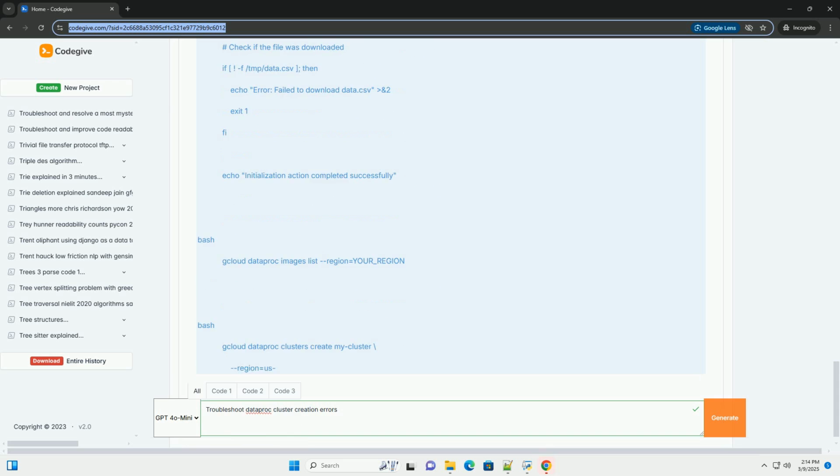Dataproc installs and configures the specified Hadoop and Spark components on the VMs. This includes setting up core Hadoop daemons, HDFS NameNode, ResourceManager, Spark master, and worker processes, and other components you might have requested, for example Hive, Pig, Jupyter. Initialization actions, scripts, run during this phase to perform custom setup tasks.